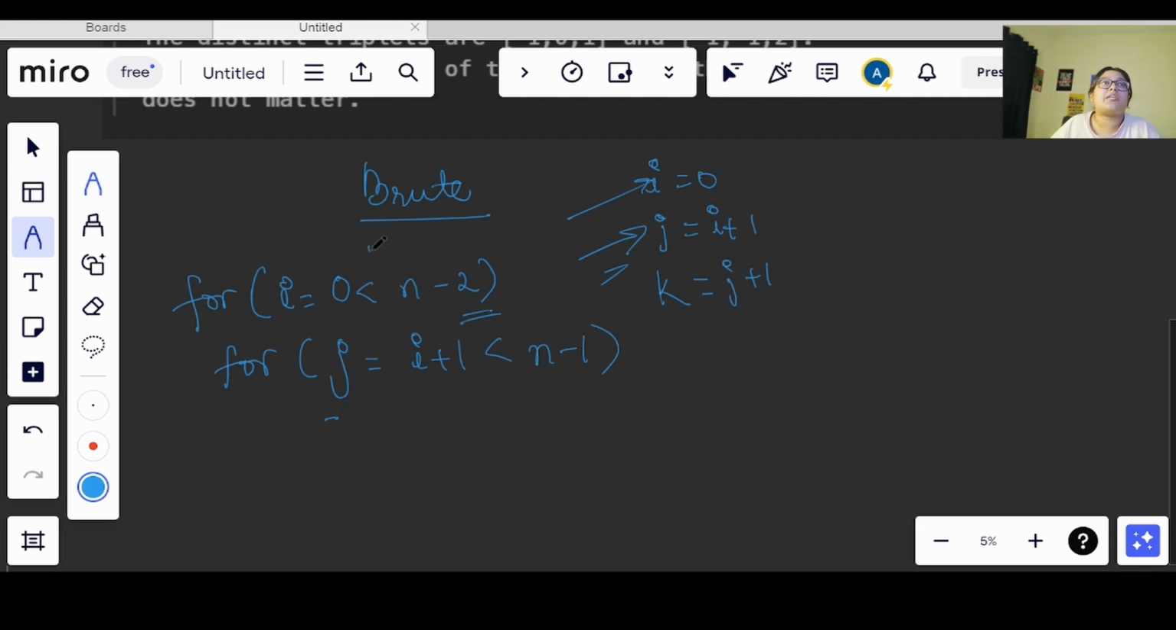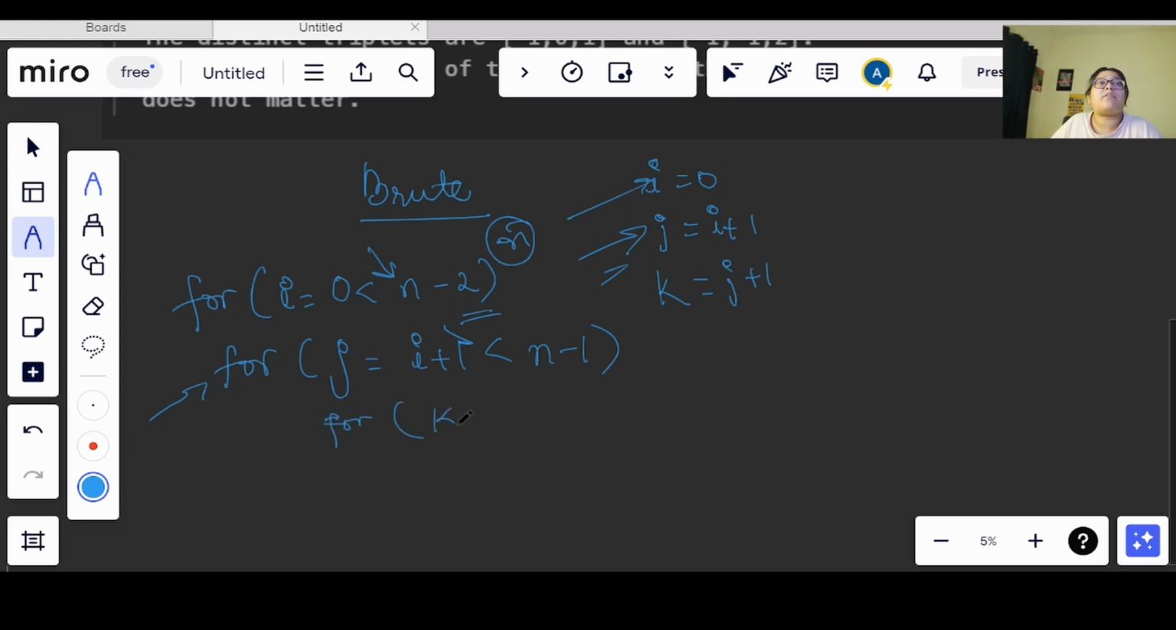If it is going till less than n minus 2, so it will be going till n minus 2 or less than n minus 1. And if we are going till less than n only, then these will go out of bound, right? So in order to avoid that and get all the required conditions, we are performing that.